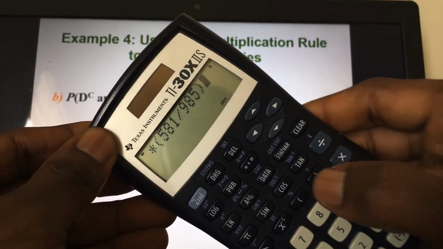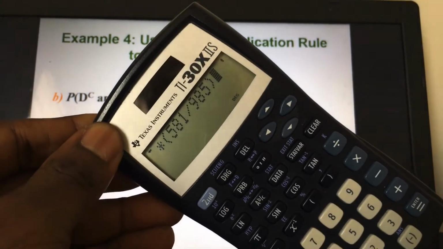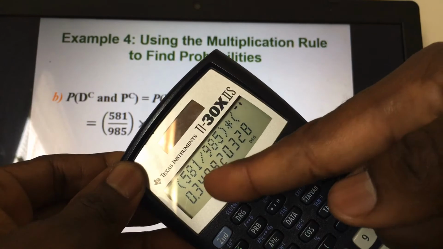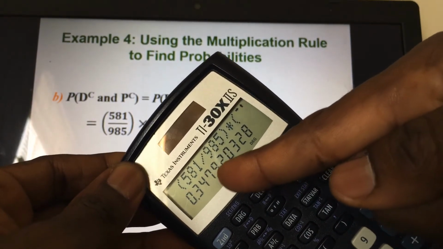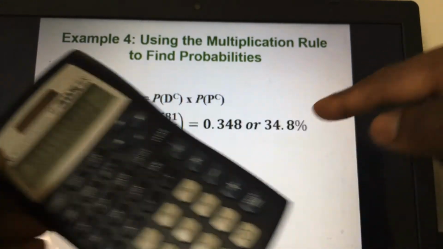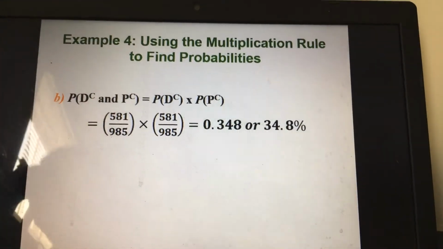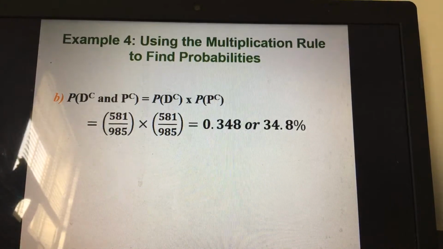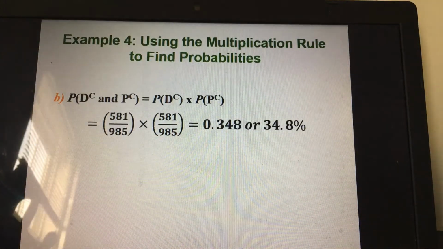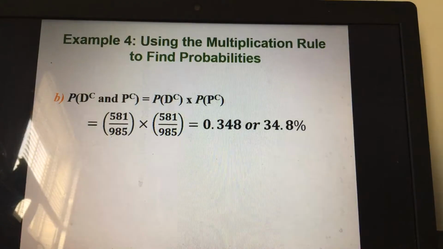I close the parenthesis. So when I press the enter key, it gives me the answer, 0.3479, which rounds up to 0.348. So we have a 34.8% chance that both the pedestrian and the driver are not intoxicated.